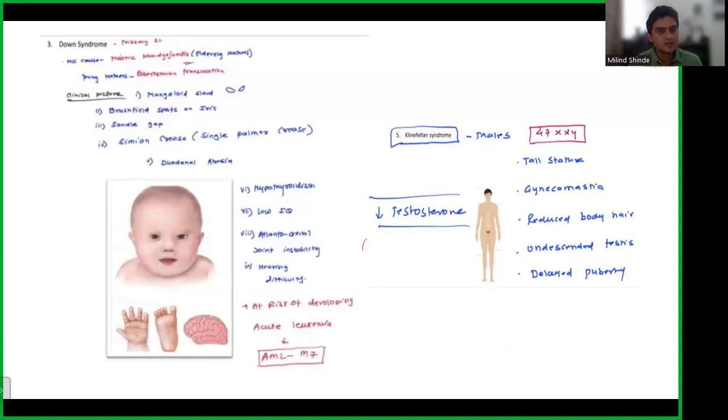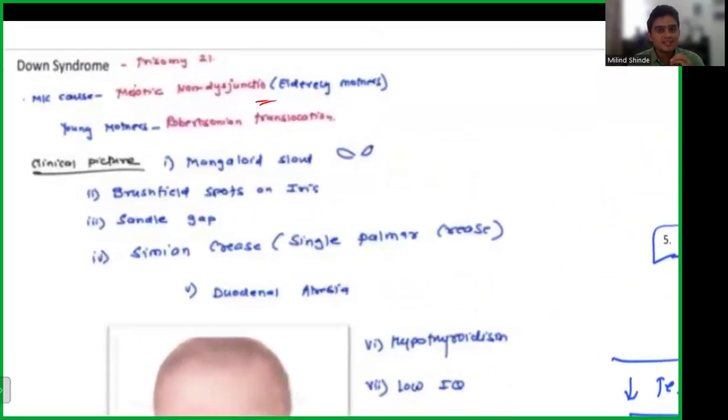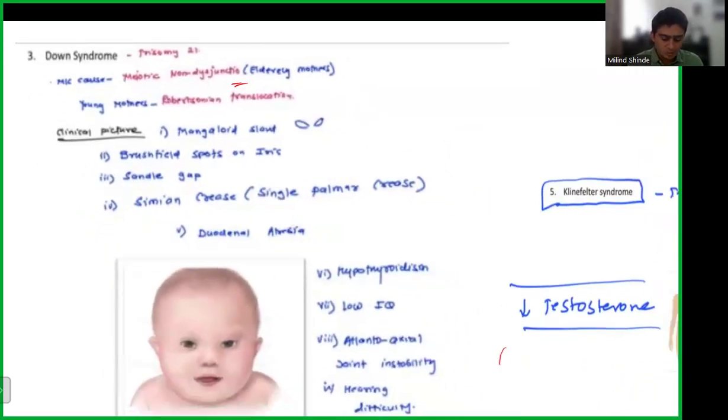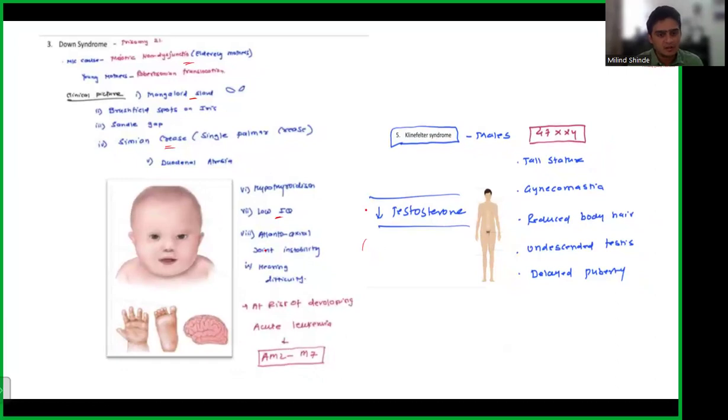Meiotic non-disjunction is a major cause, and we commonly see it in elderly mothers, mothers who get pregnant after the age of 35 or 40 years. They have more chances of having a baby with Down syndrome. We discussed the mongoloid slant, the simian crease, and the low IQ, which was mental retardation. Everything has been covered in our notes.